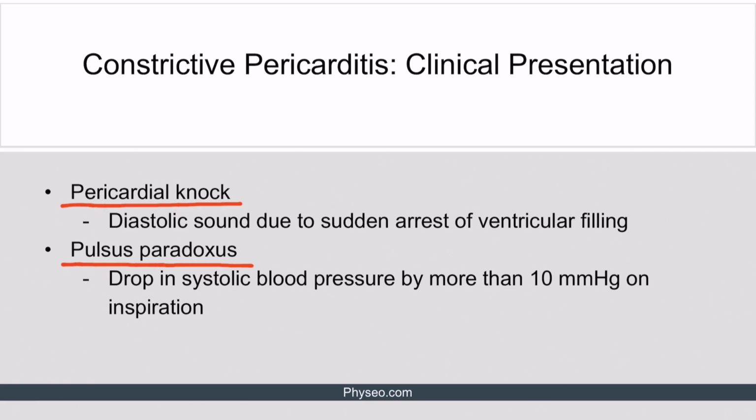During tamponade, the cardiac compression further decreases the left ventricular ability to expand, decreasing left ventricular volume and lowering systolic blood pressure by more than 10. Please note that pulsus paradoxus is not pathognomonic for constrictive pericarditis. It can also be observed in cardiac tamponade and respiratory disorders like croup, asthma, and COPD.